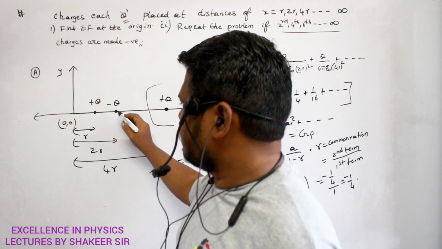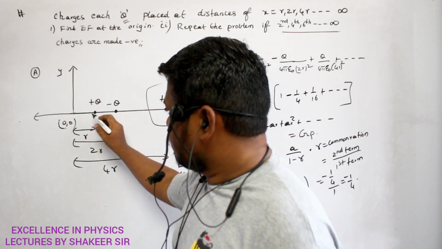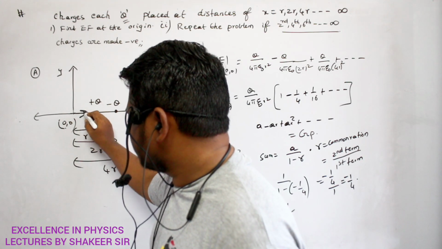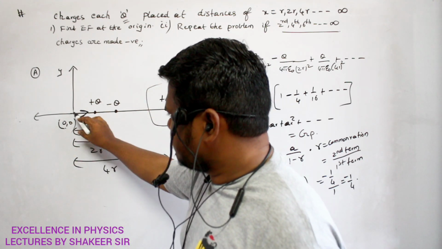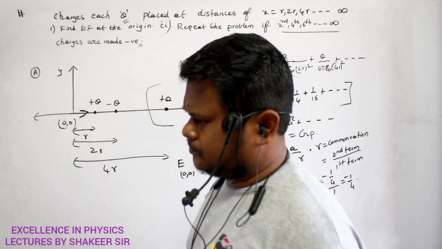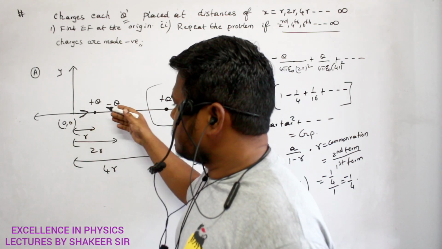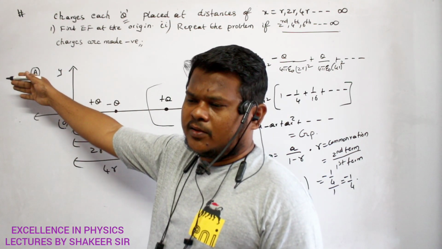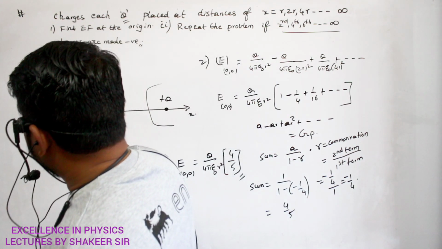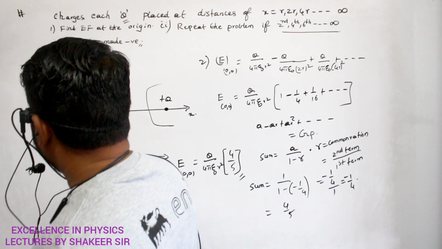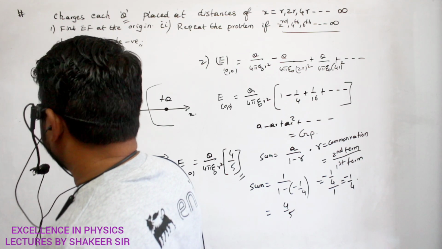So this is the electric field due to plus q. And what is the direction of electric field due to minus q? Very small electric field, only this much. Why? Because again from the origin, it is at a greater distance. When compared to origin, q1 is at a smaller distance. So electric field due to q1 will be very big because distance is smaller. So this is electric field due to plus q, and this is electric field due to minus q.